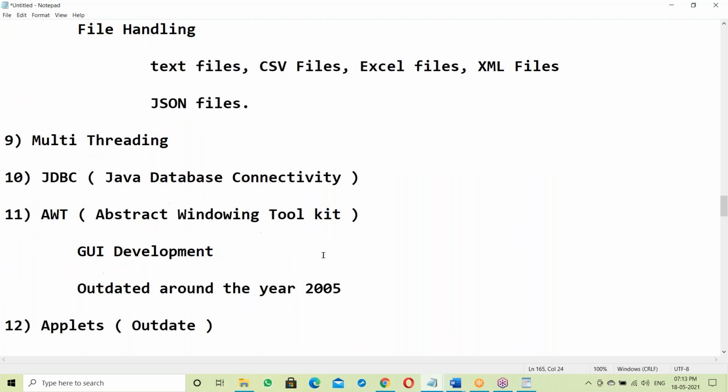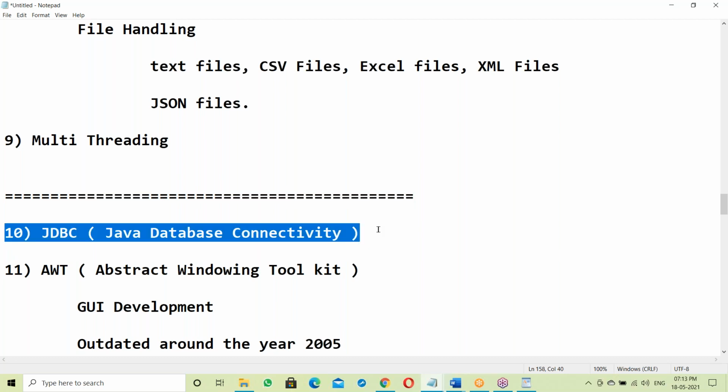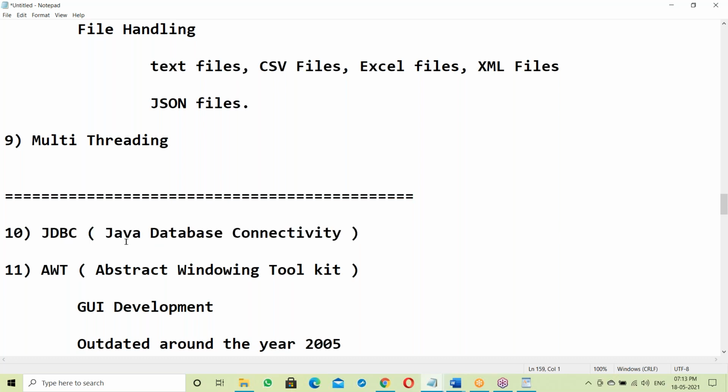Okay, these are SE. In our syllabus, SE goes up to the 9th topic. JDBC is advanced Java. JDBC, Servlets and JSP is another course, a 2 months course, which is advanced Java. After finishing advanced Java, next one is frameworks: Spring framework, maybe Hibernate framework, sometimes Hadoop framework like this.